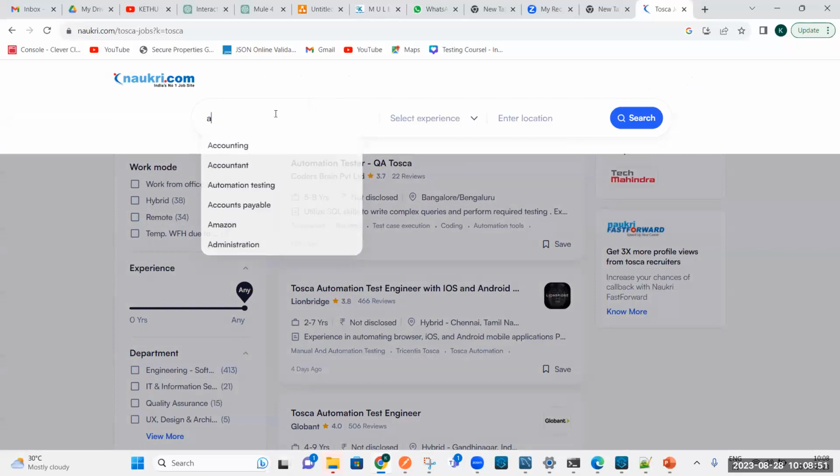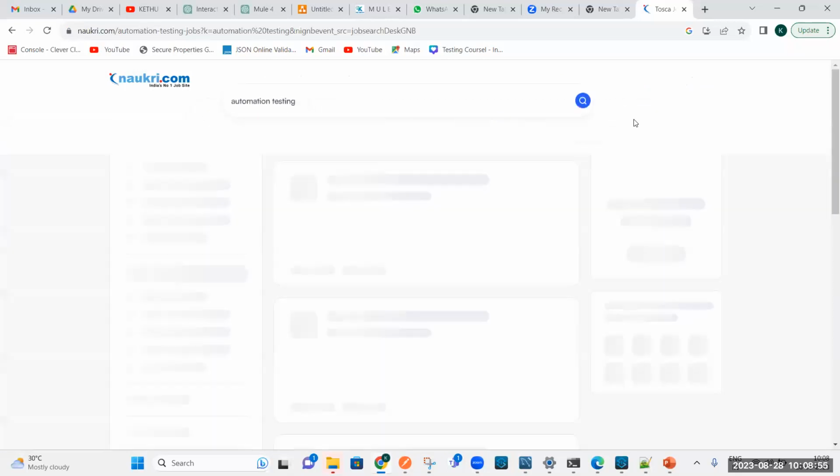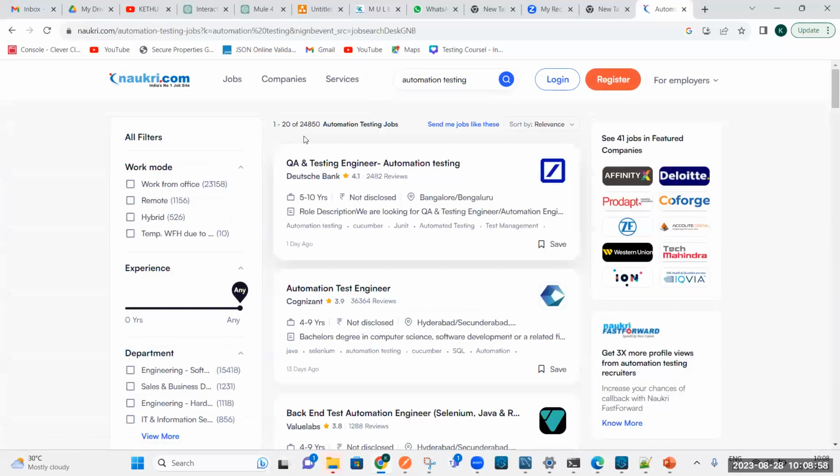Directly, right. You can see 24,850 jobs. But when you go with the previous one, you could see only 400.